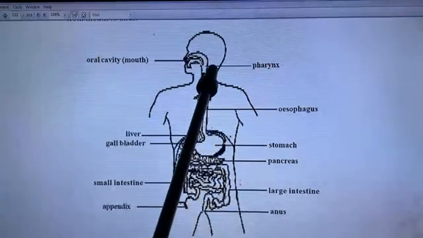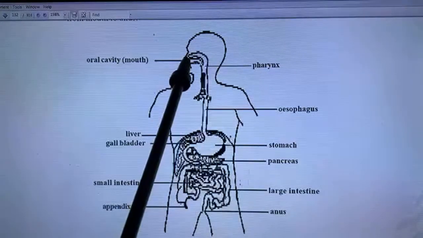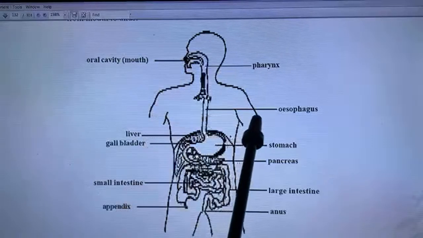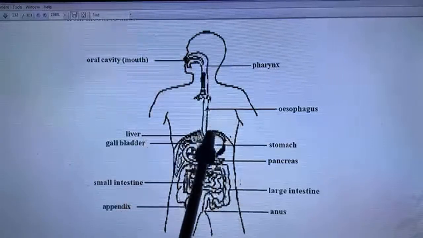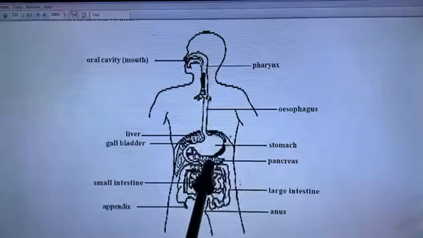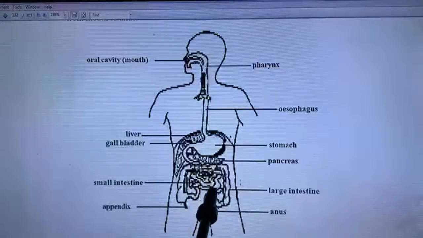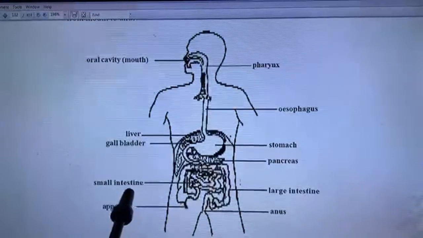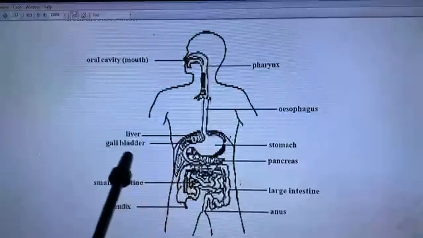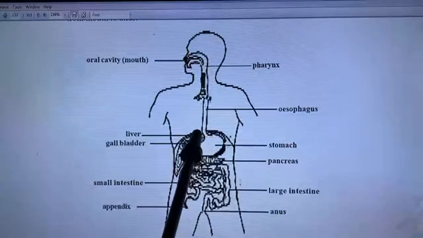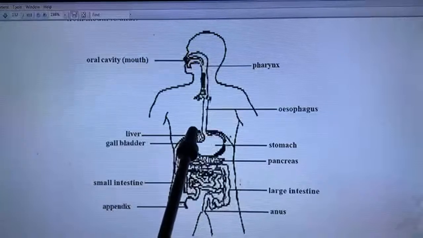Pharynx, oral cavity, mouth, esophagus, stomach, pancreas, large intestine, anus, appendix, vermiform appendix, small intestine, gallbladder, liver.